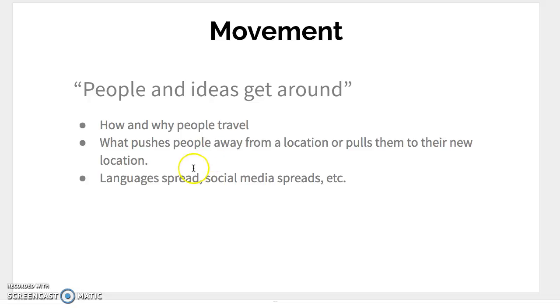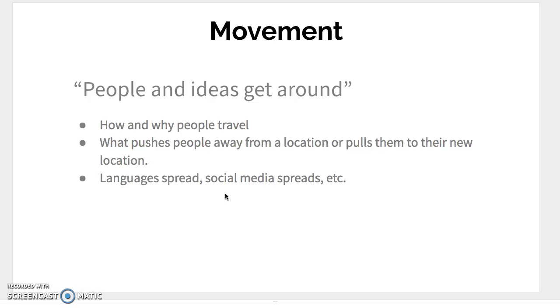Also, with movement, languages spread, social media spreads, and other things like that. English wasn't always spoken in the North American continent. That was because the United States of America was an English colony, or a British colony, so we adapted their language. So that spread from Great Britain to what is now the United States.